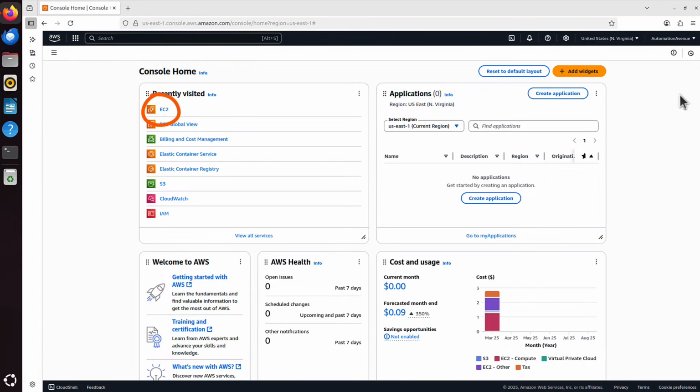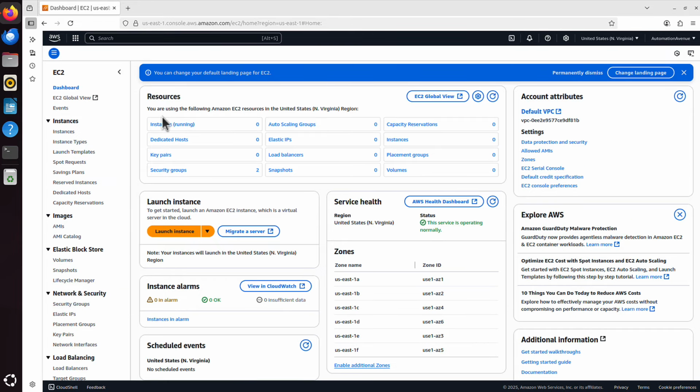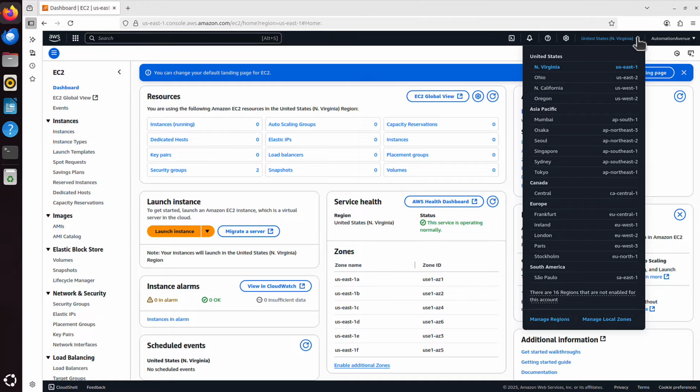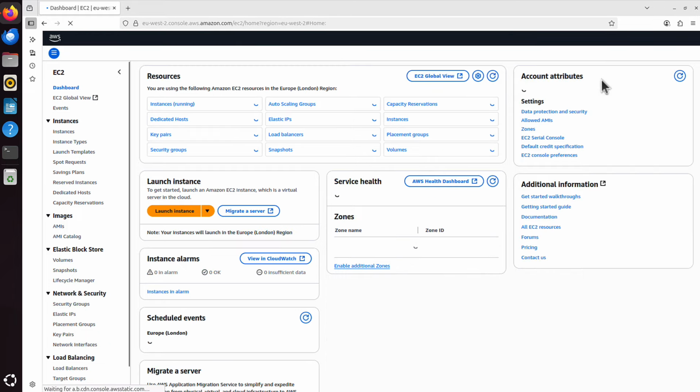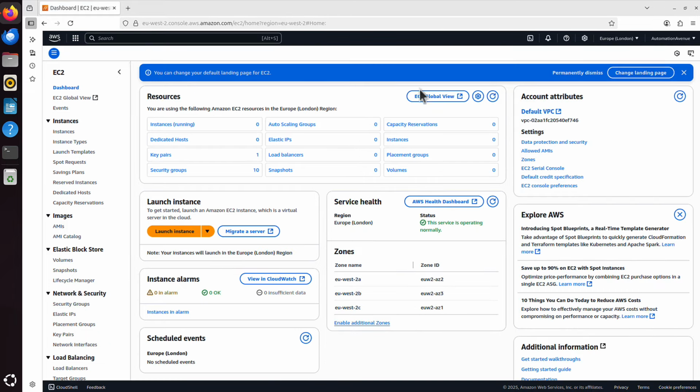And the first thing I need to do is go to that EC2 service. It's Elastic Compute Cloud within AWS. That's where you create your virtual servers. And then you choose the region where you want your server to be built. It's your choice, but I will choose a region that is close to me, which is London, EU West 2 region. AWS will switch me to that region, and now I can build my virtual server. I say launch instance, this orange button,